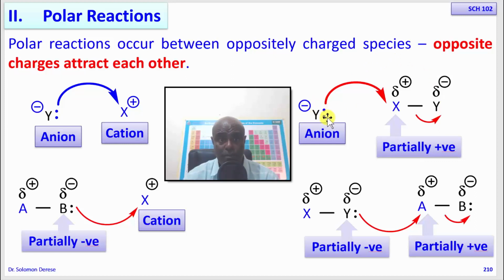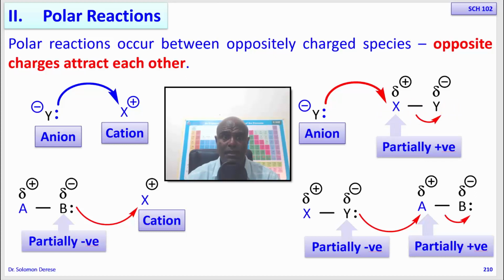But the anion will be attracted to the positive center of this partially polarized bond. So when they come close to one another, a bond is going to form between the Y minus and the partially positive center of this polar bond.